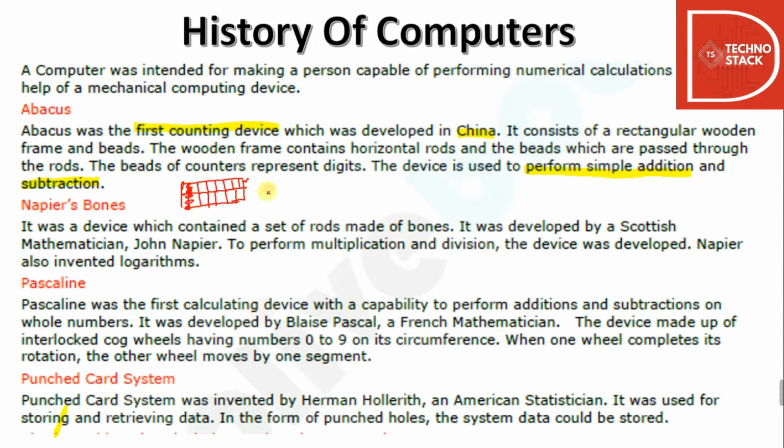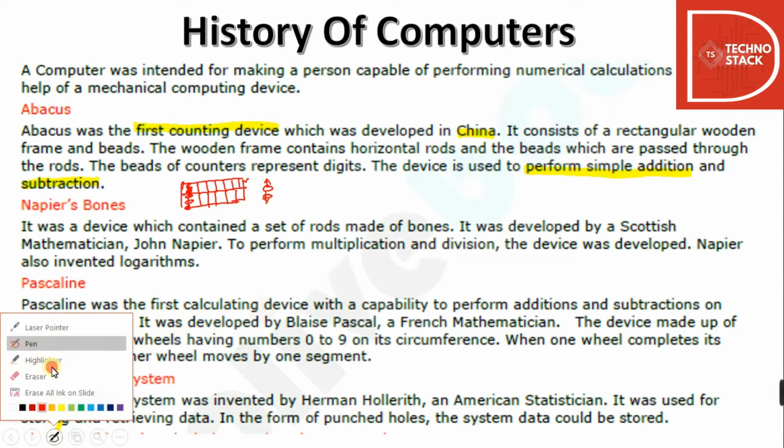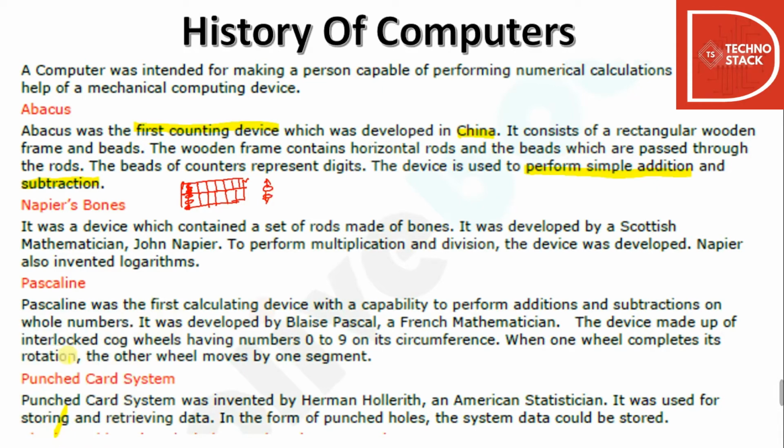These were wooden beads, and you would push them up or down to perform calculations. It used to come in the workings of elementary school children just to know what an abacus is. Now no one uses an abacus mostly.